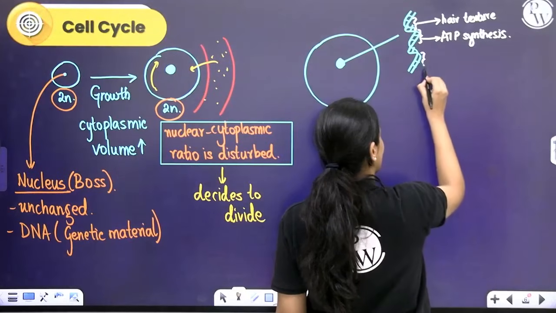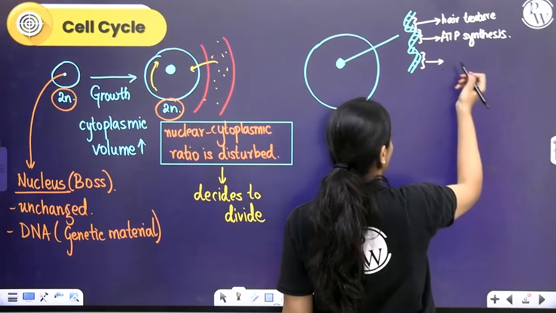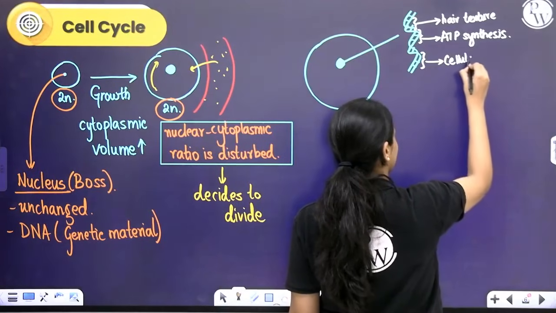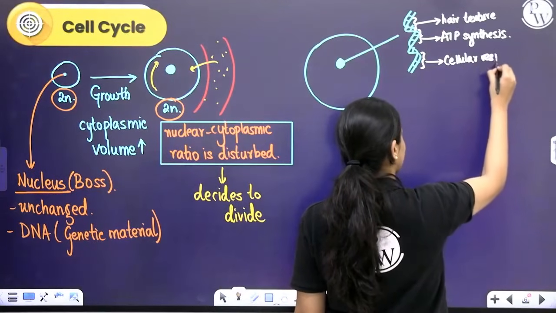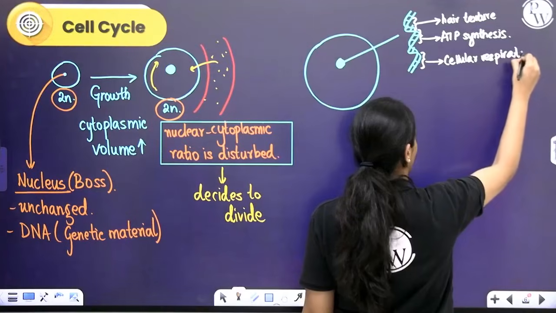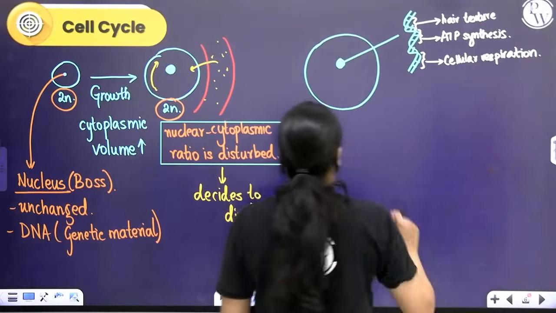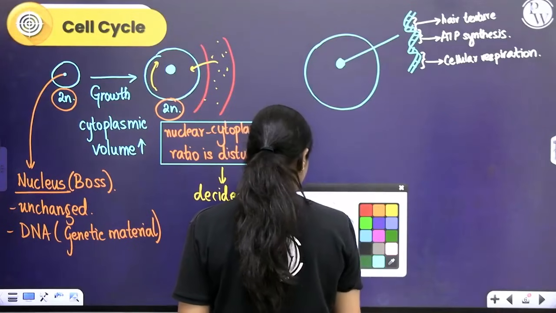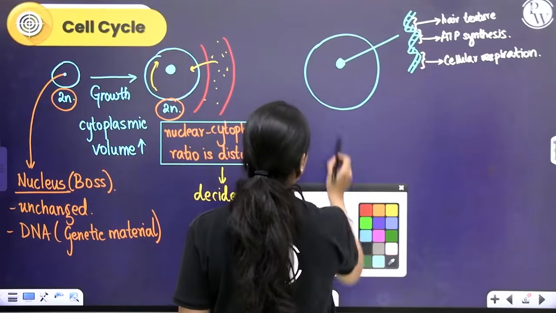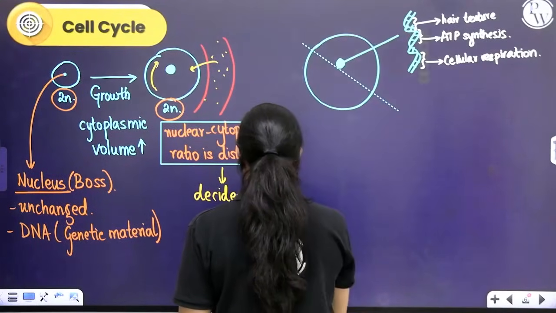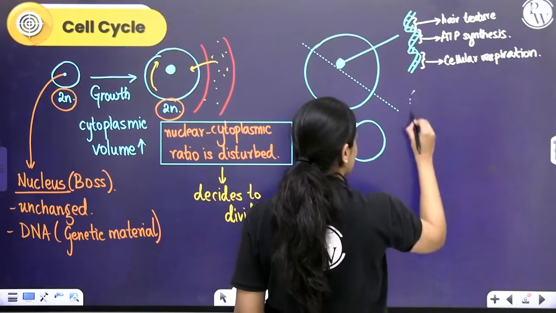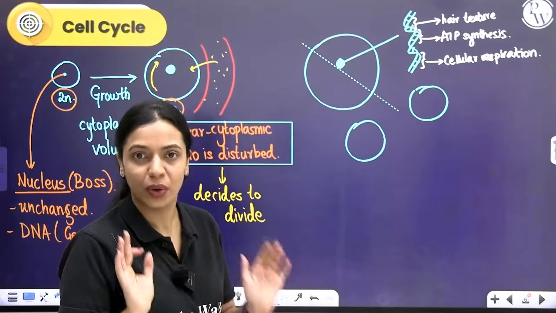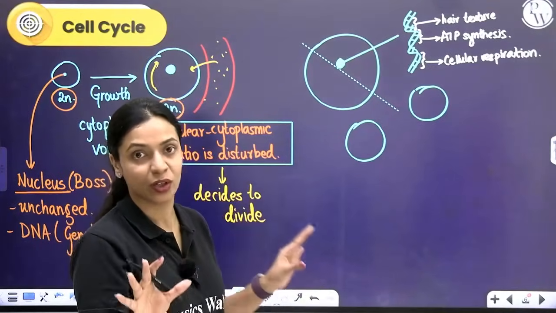Over here, there is information for probably a molecule that is involved in cellular respiration. Okay. Now, when the cell divides, what's going to happen? When the cell divides, you're going to get two smaller cells from one big cell. Obviously, the cytoplasm volume is going to get reduced if one cell is going to divide into two.